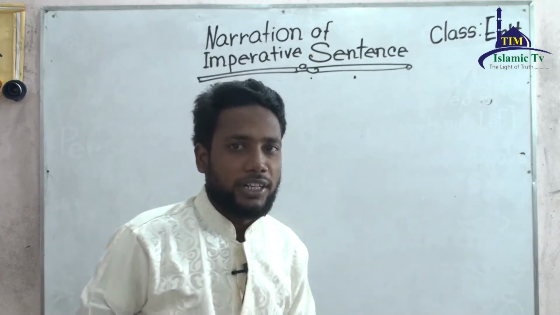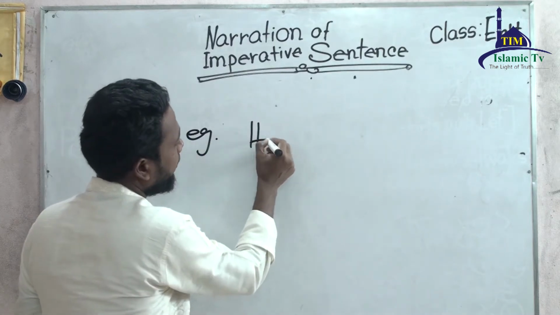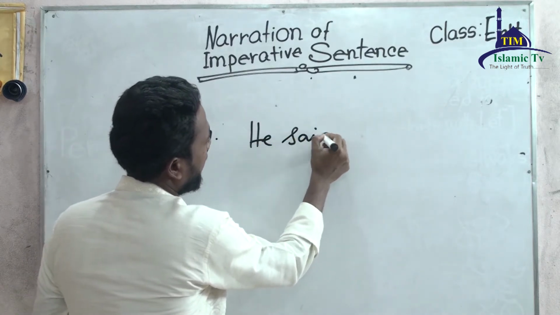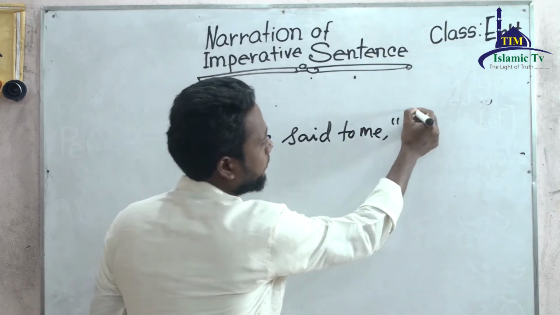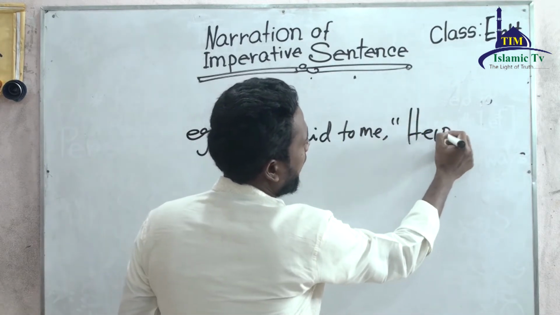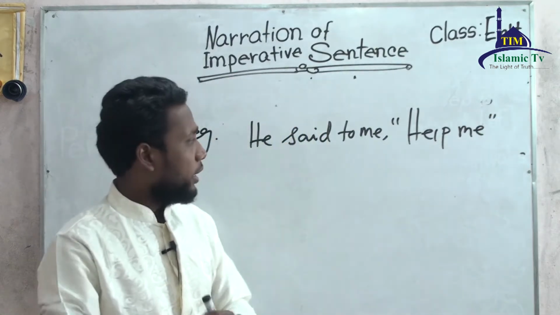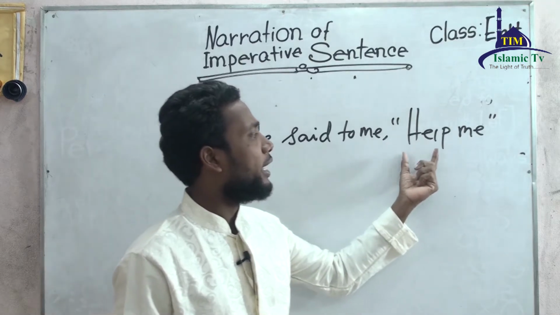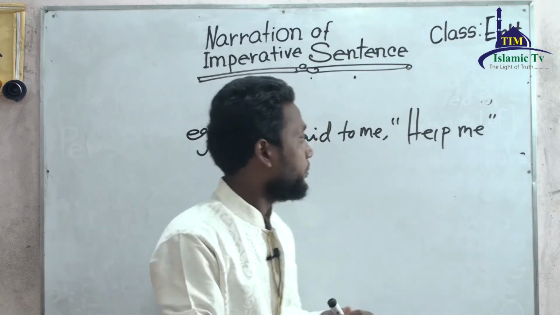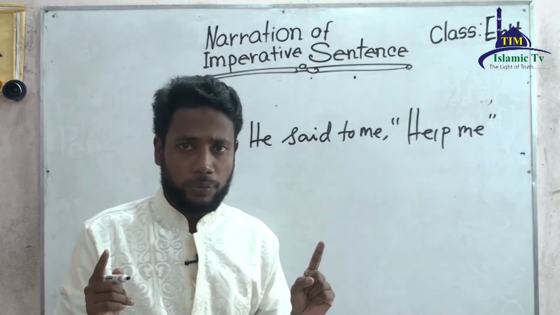My first example is, he said to me, help me. Take a look very carefully. He said to me, help me. So first we have to change the reporting verb.